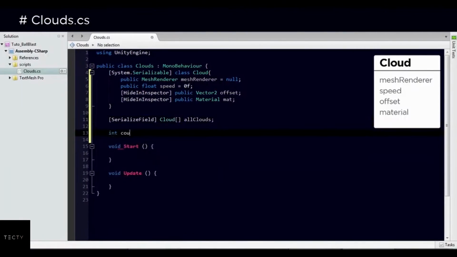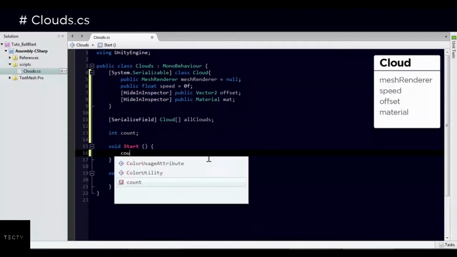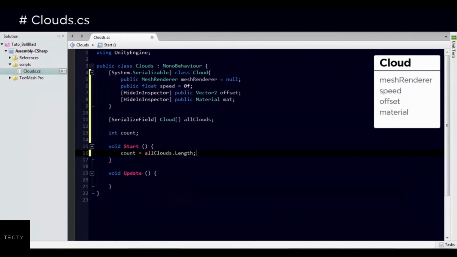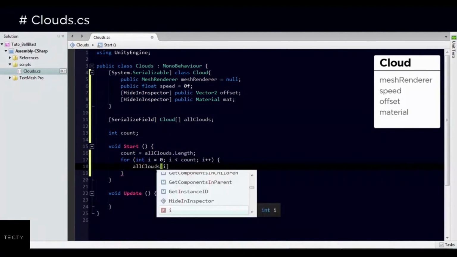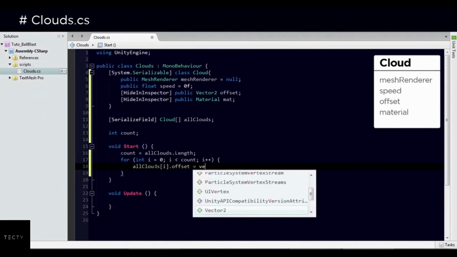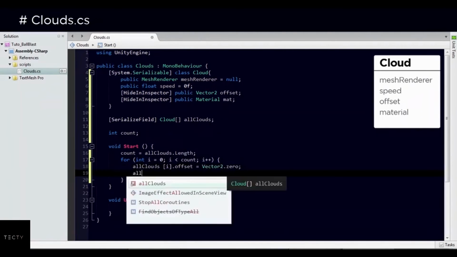Now we want all clouds available in our game. So take an array of cloud. Take count to check how many clouds we have. Set offset to 0 and material at start. In update we need to change its offset so it looks like moving. Save it.